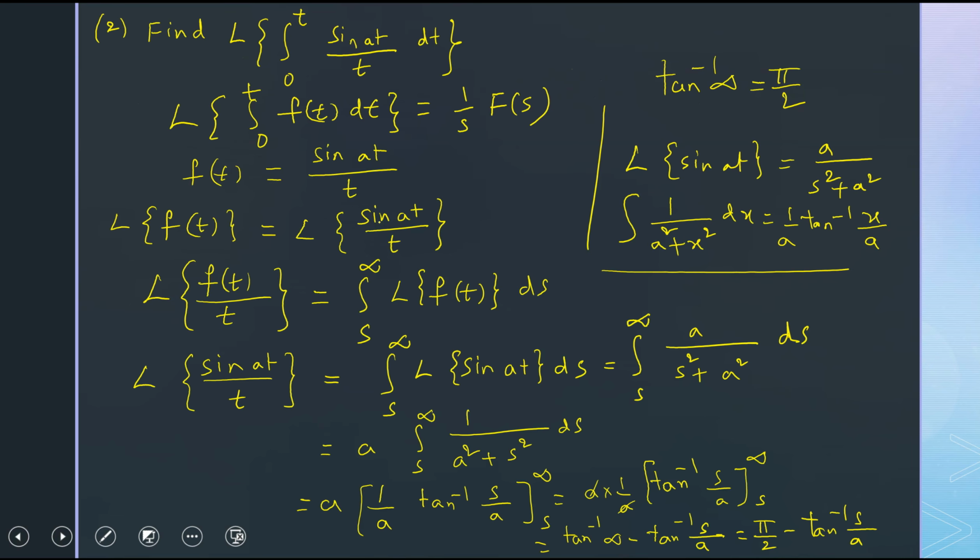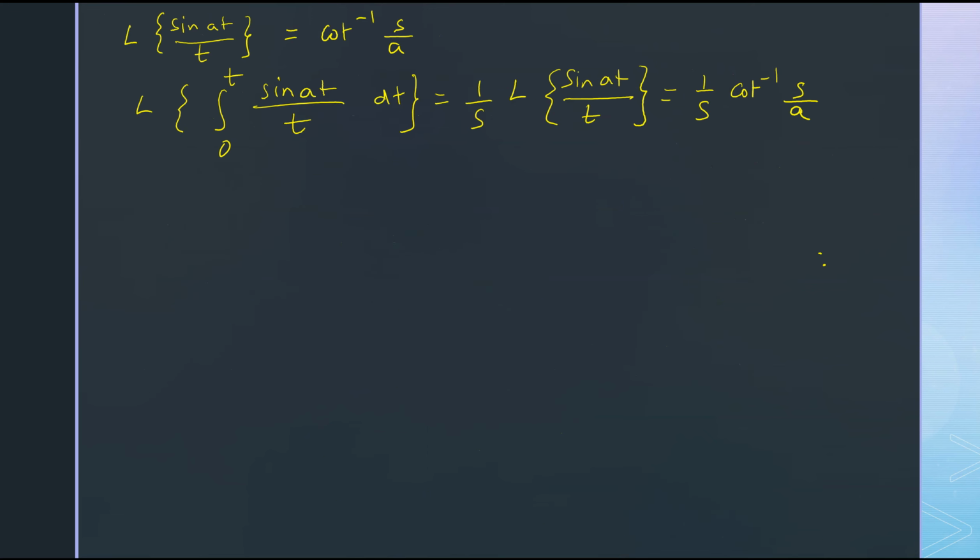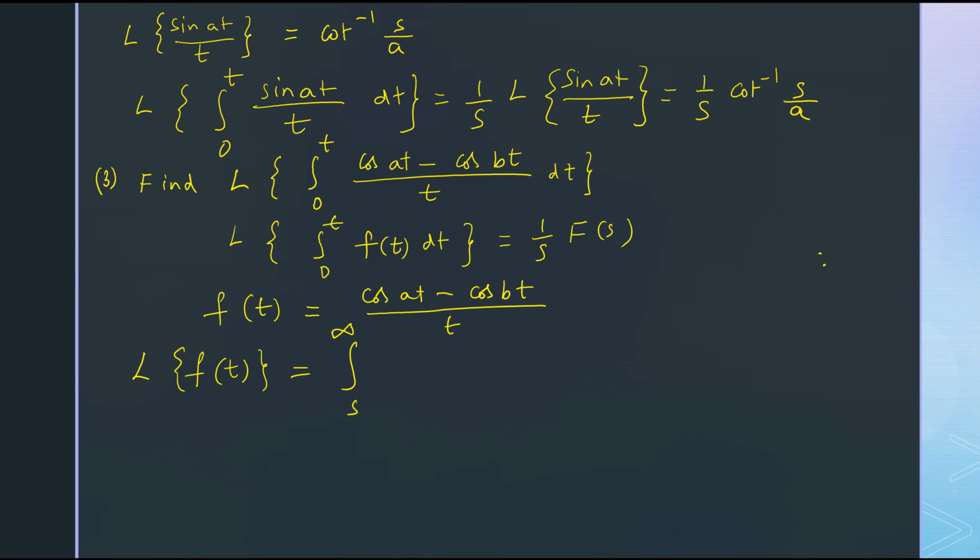So here pi by 2 minus tan inverse s by a gives cot inverse s by a. But this is Laplace transform of sin at by t. To get Laplace transform of integral 0 to t sin at by t dt, we have to multiply this by 1 by s. So we get 1 by s into cot inverse of s by a. This is the final answer.